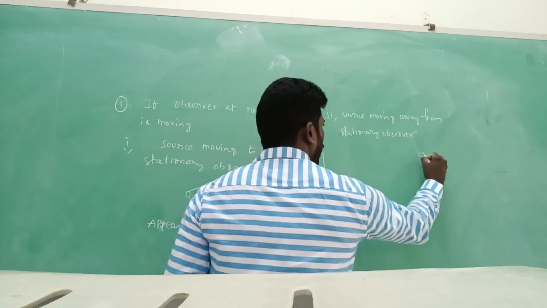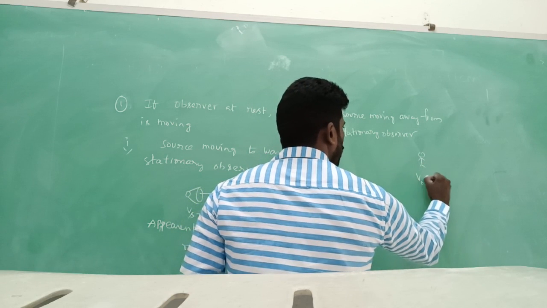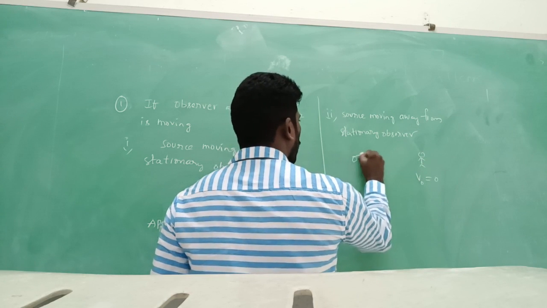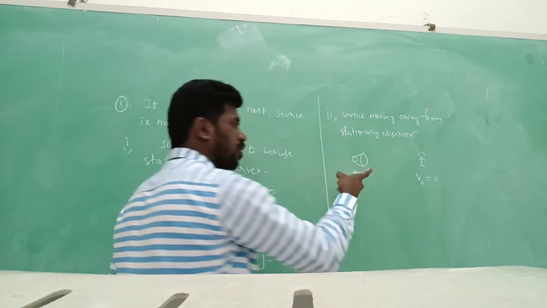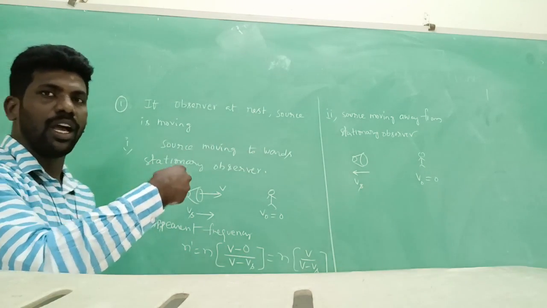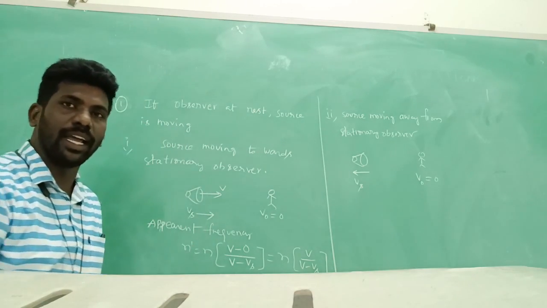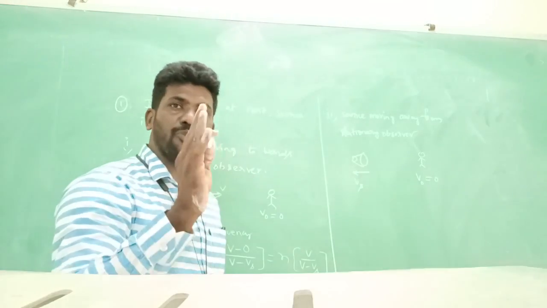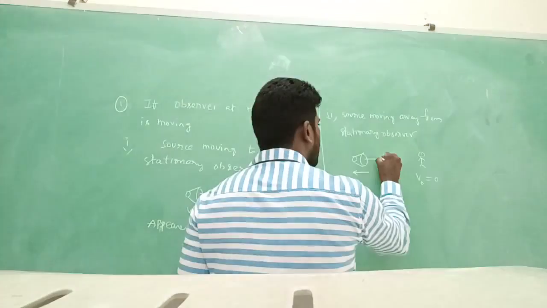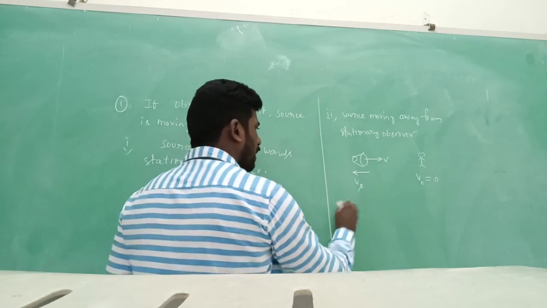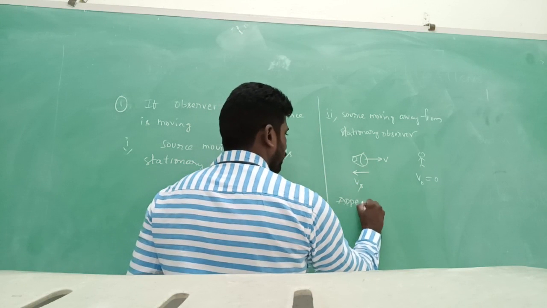See, here observer V0 equals 0. Here we can take a source. Vs is moving away from the observer, so the direction is towards the left. What about the direction of V? V is always taken from source to observer. So this is V.